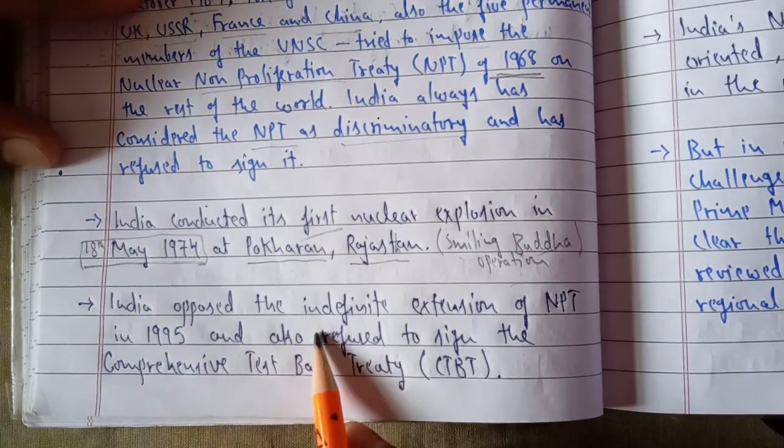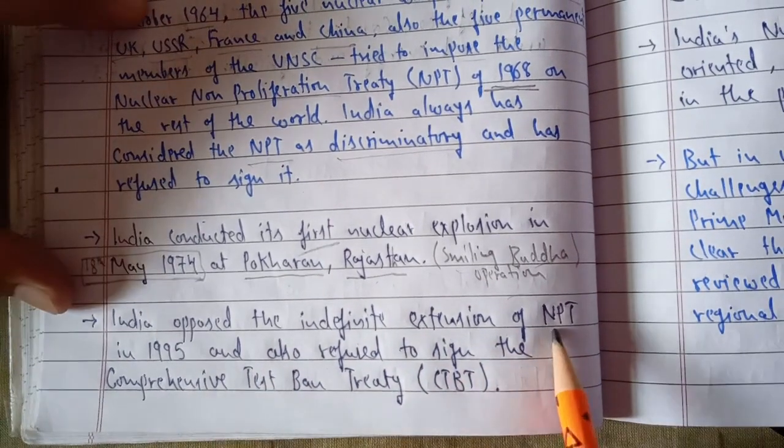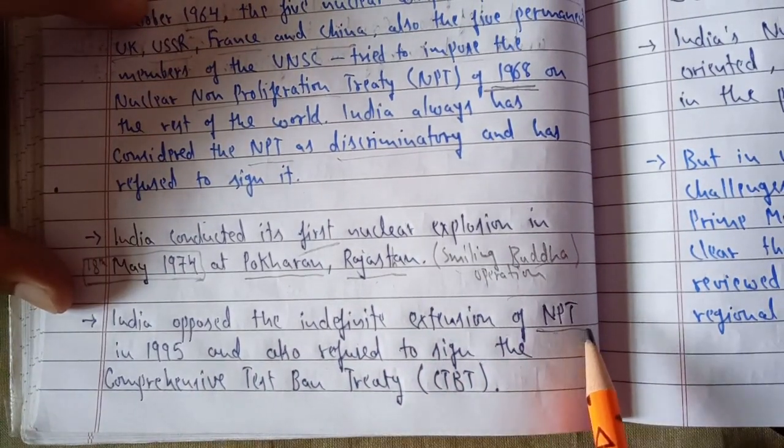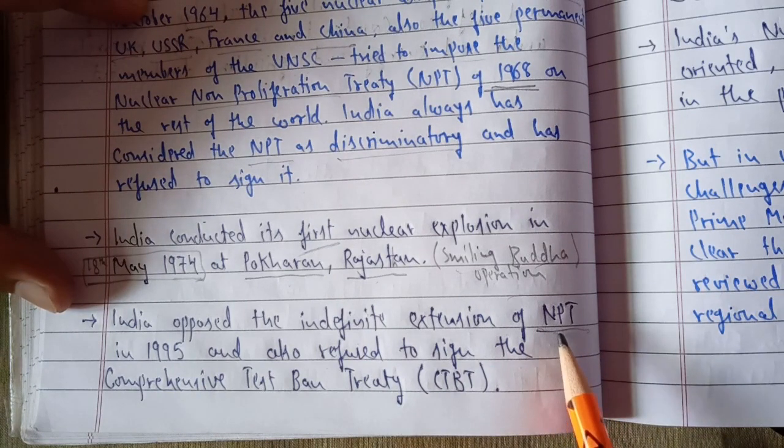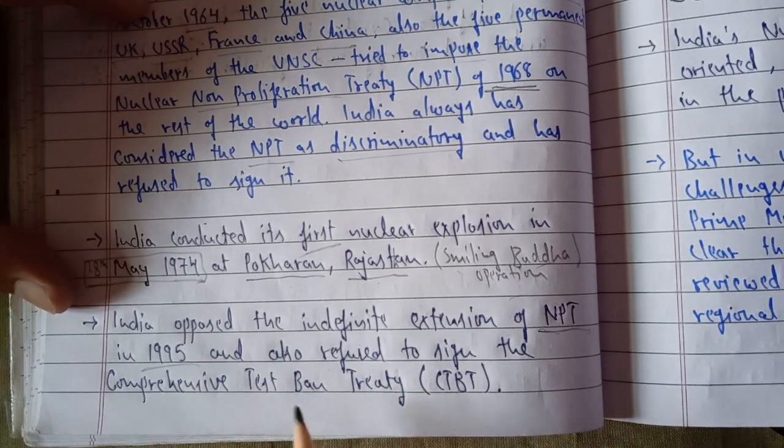India opposed the indefinite extension of the NPT in 1995. Again, NPT, the Non-Proliferation Treaty. An extension was made on this particular treaty in 1995, but again, India refused to sign this treaty as it had previously, and also refused to sign the Comprehensive Test Ban Treaty. Now this is CTBT.